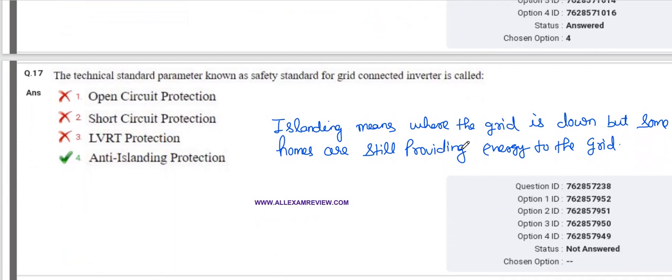So that safety standard parameter is called anti-islanding protection. Islanding means where the grid is down, but some homes are still providing energy to the grid. That is the meaning of islanding, and that safety protection standard is the anti-islanding protection.